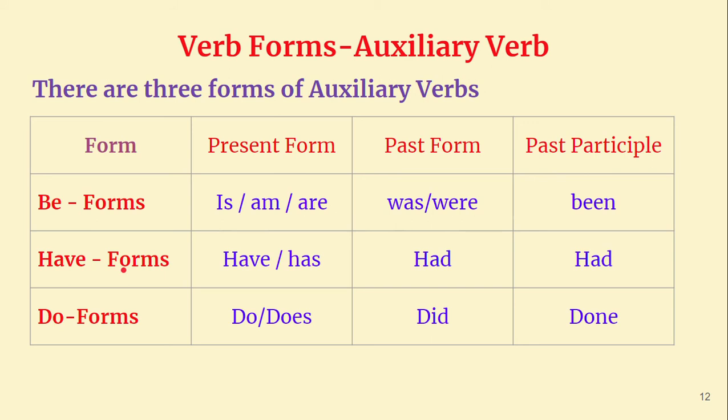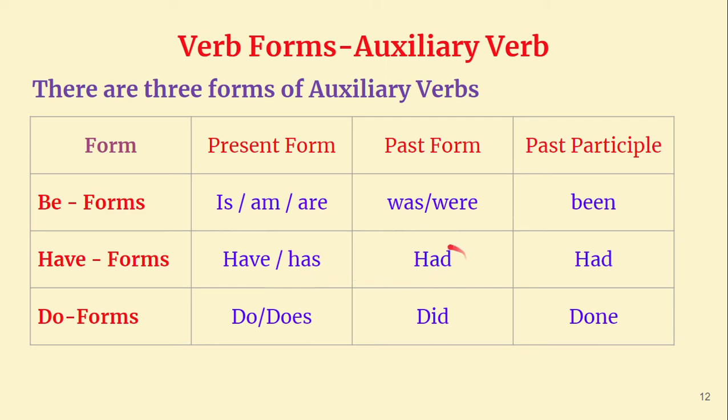And then the have forms. We have have and has. Have is plural, has is singular. So for I, first person, we say I have. We say I have, you have, we have. But third person singular: he has, she has, it has, Rama has, Sita has.